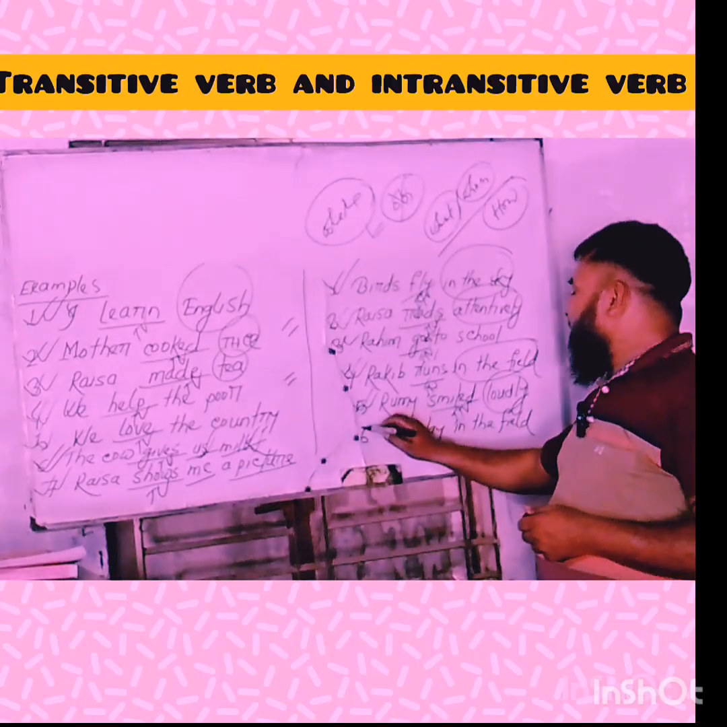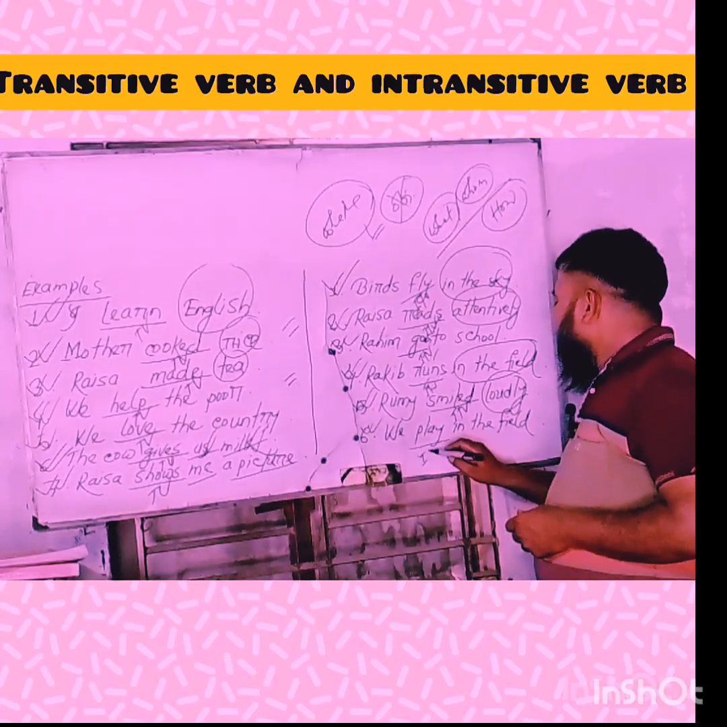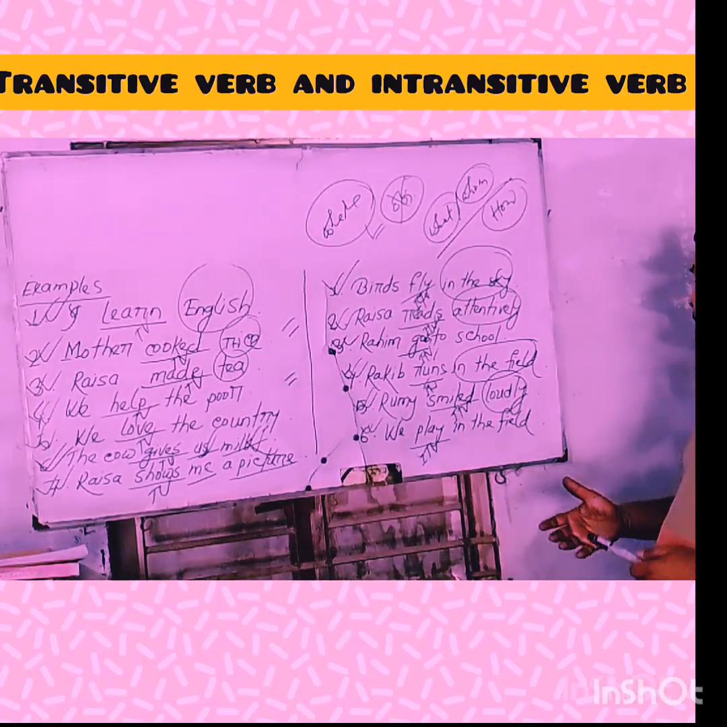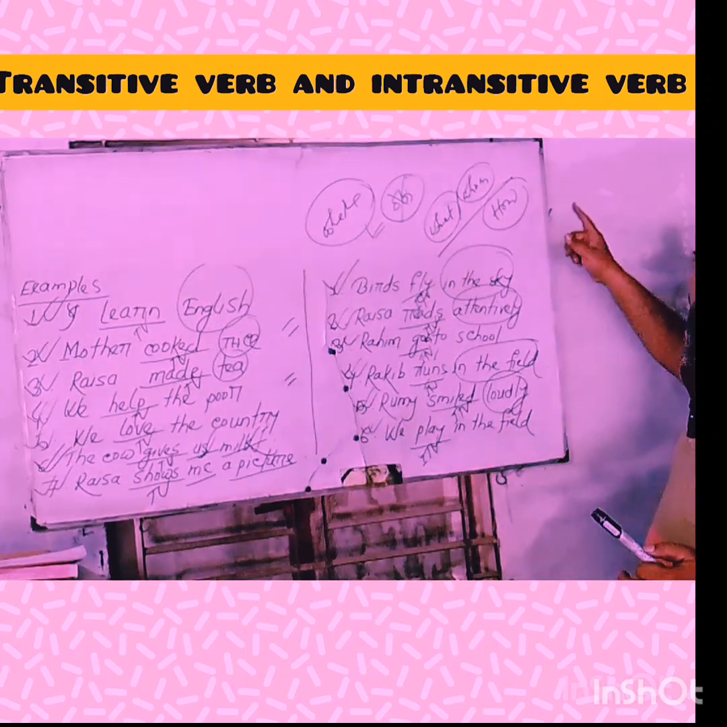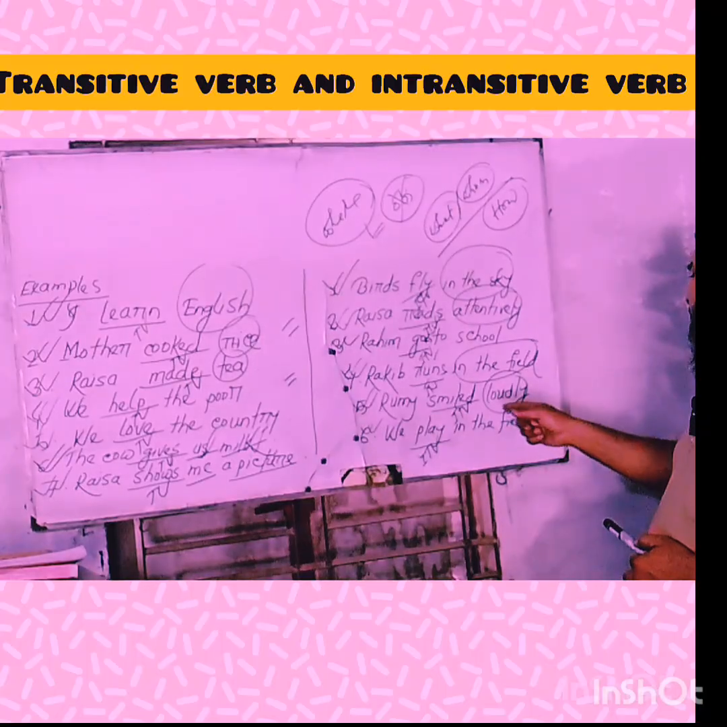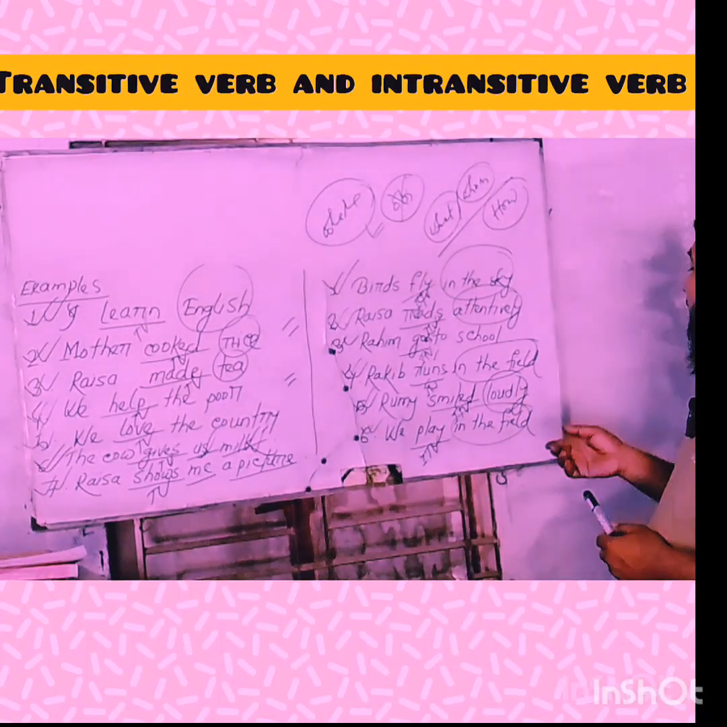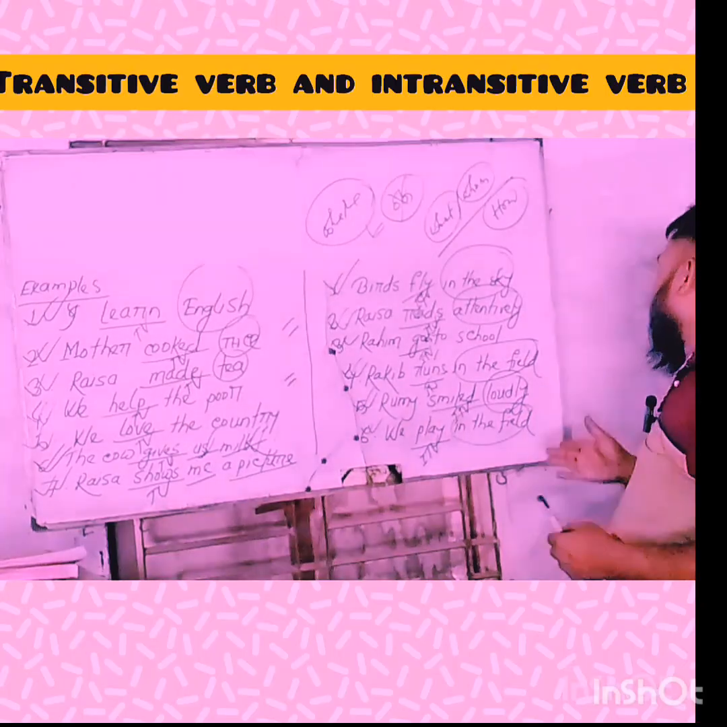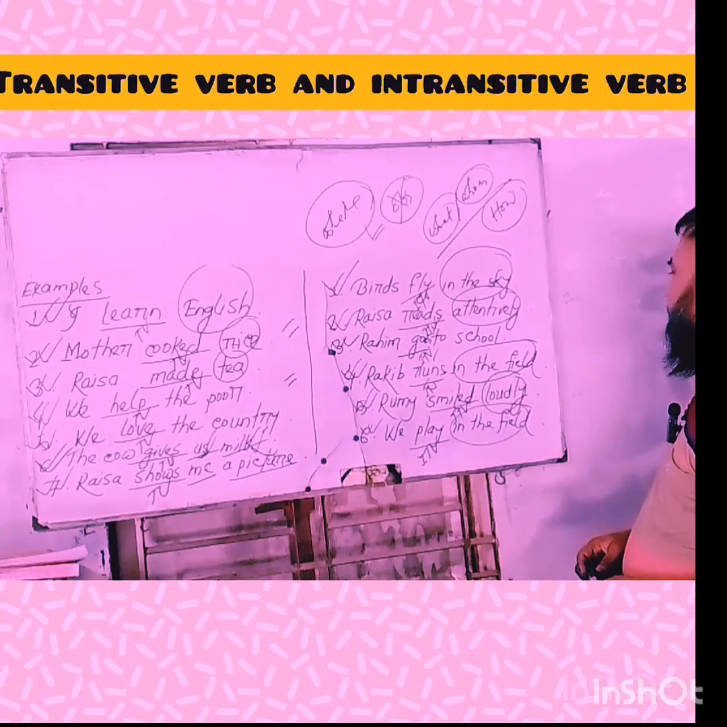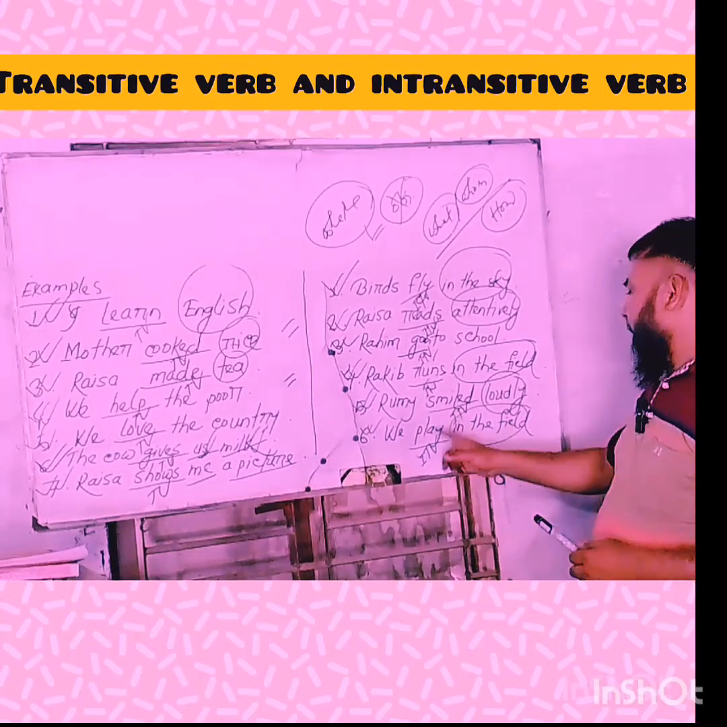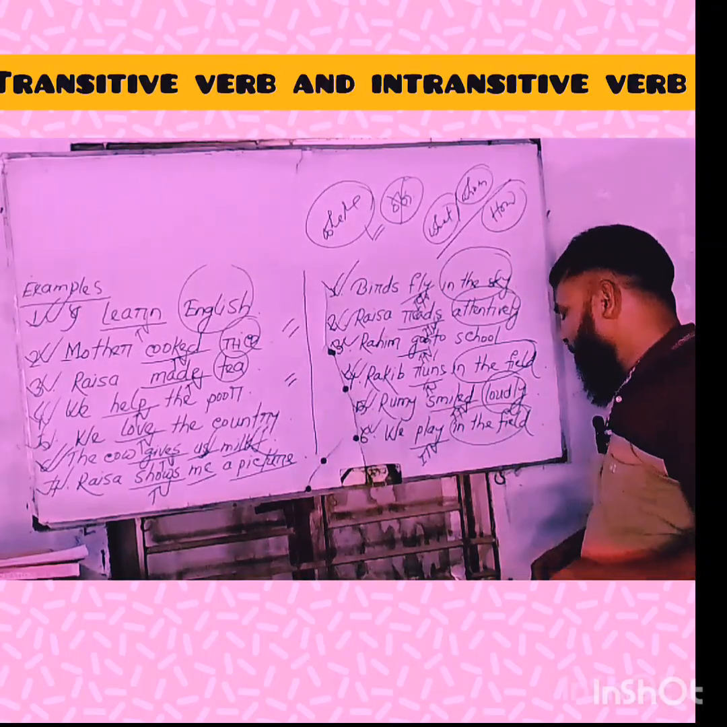My dear learners, last example. We play in the field. In this sentence, play is an intransitive verb because we can't get any answer with the questions what or whom. But if we ask the verb play with where, the answer is in the field. Suppose, where do you play? The answer is in the field, but in the field is not an object. In this sense, I can say that, my dear learners, the verb play in this sentence is an intransitive verb. Hope that you have understood clearly.